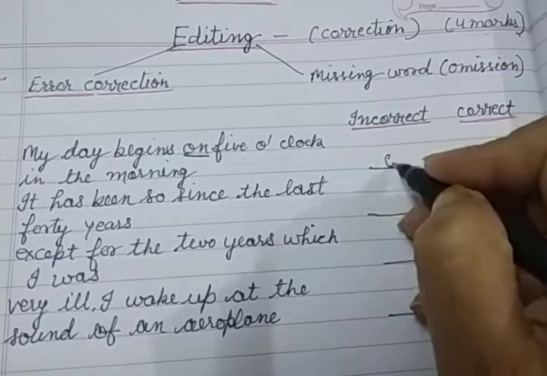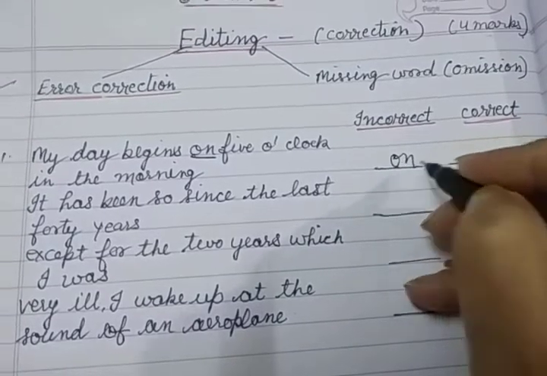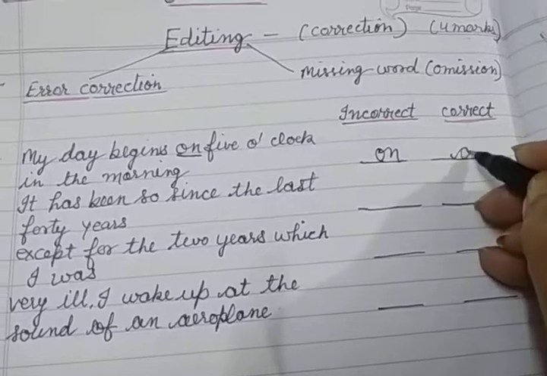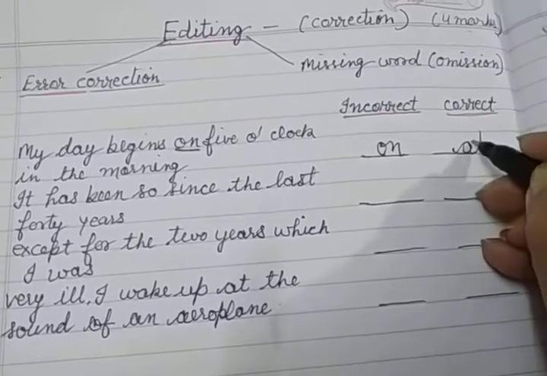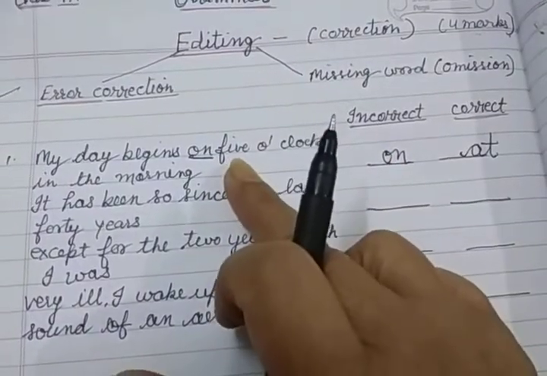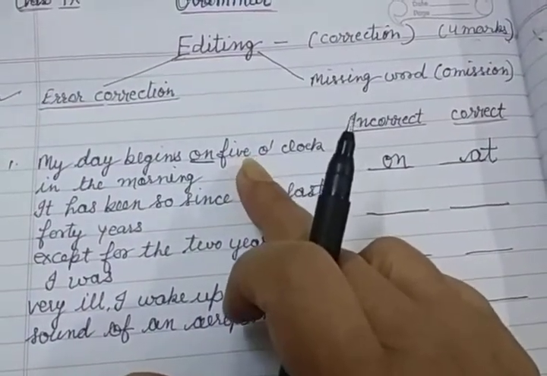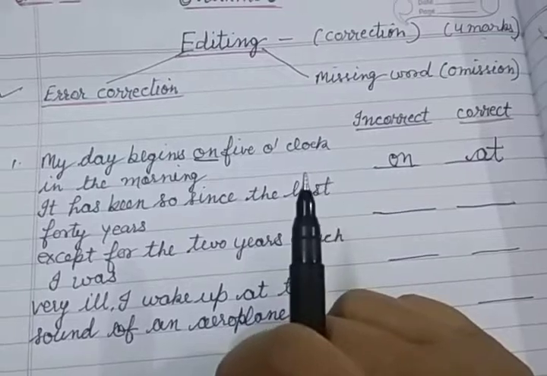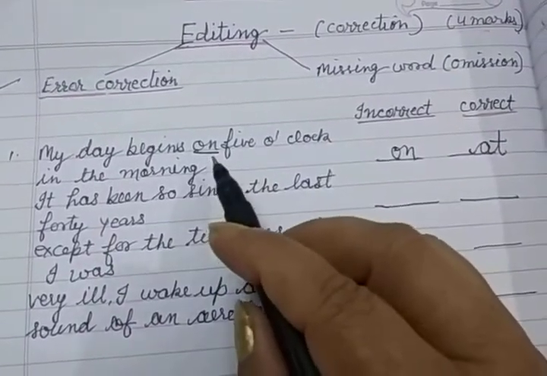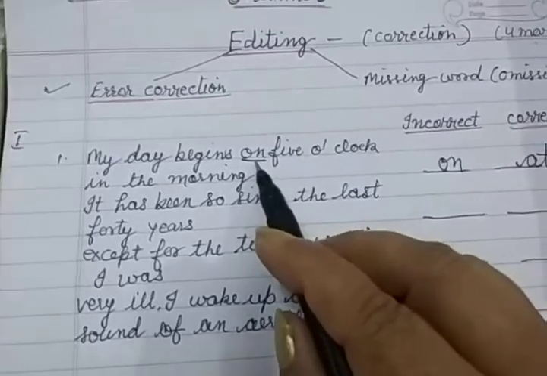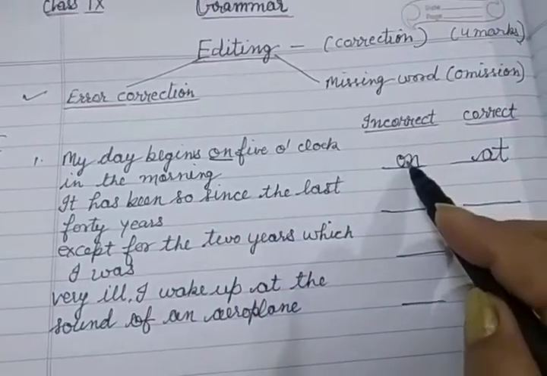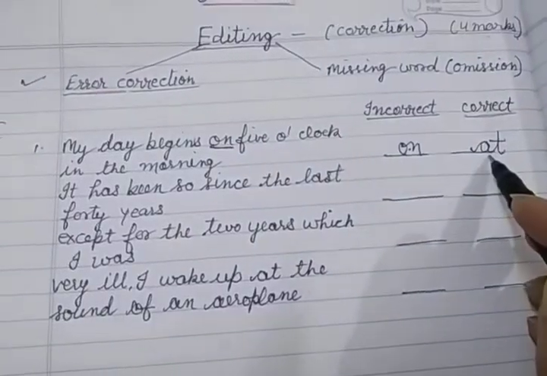So here the incorrect word is 'on' and our correction is 'at'. 'On' comes with date, 'at' comes with time, and 'in' comes with month. It should be 'at 5 o'clock'. So we have found the error. The incorrect word is 'on' and the correct word is 'at'.